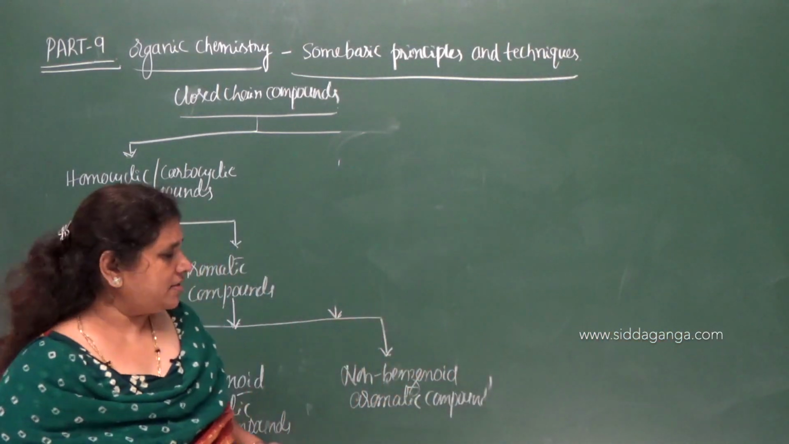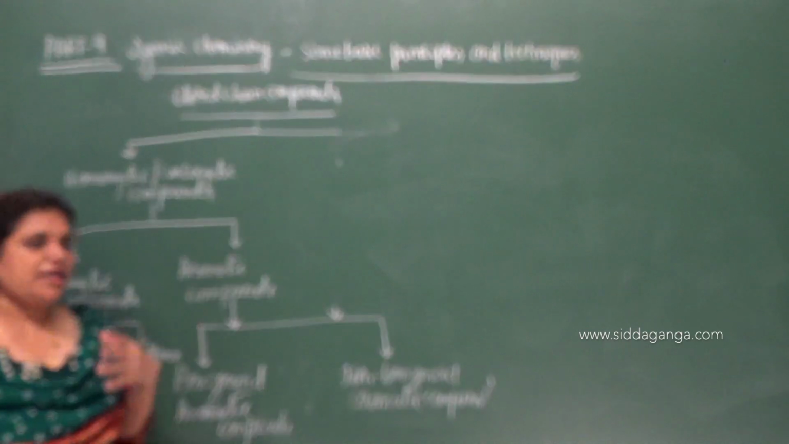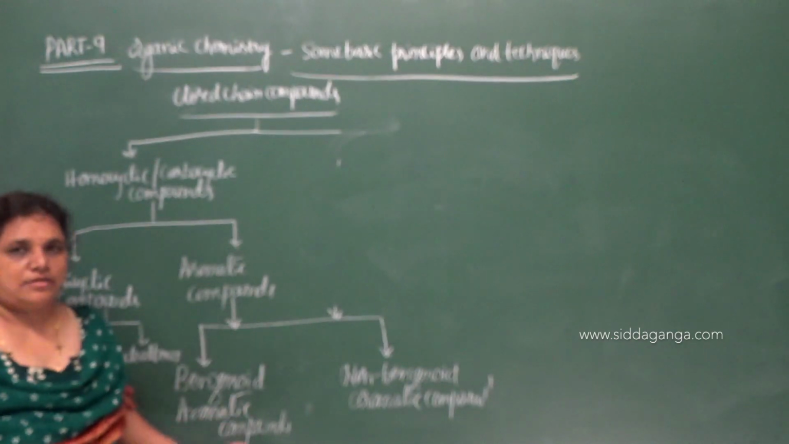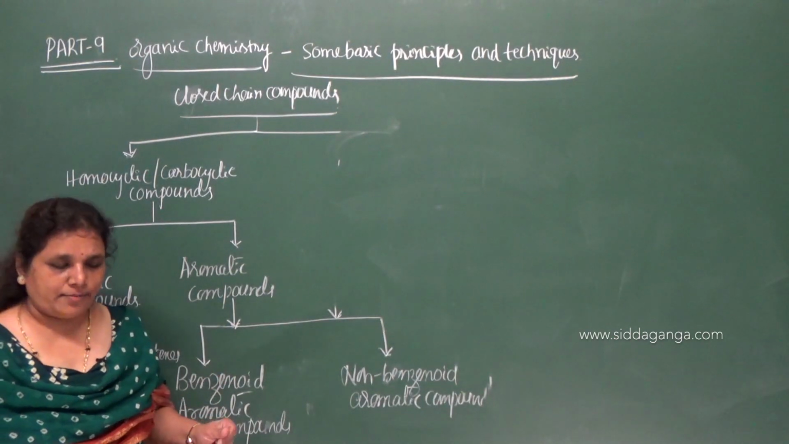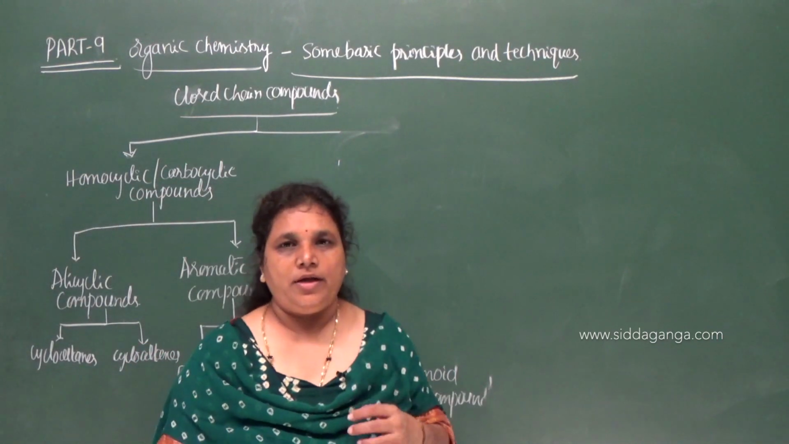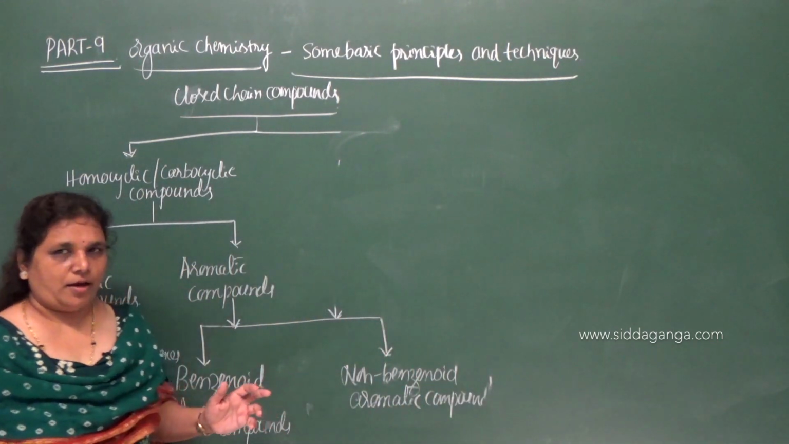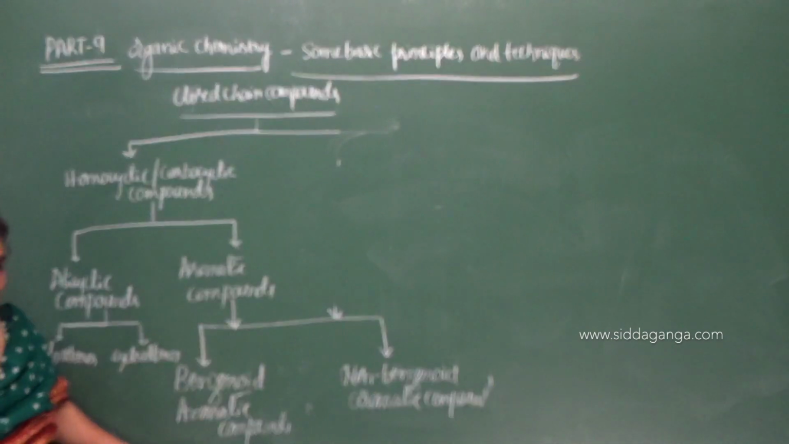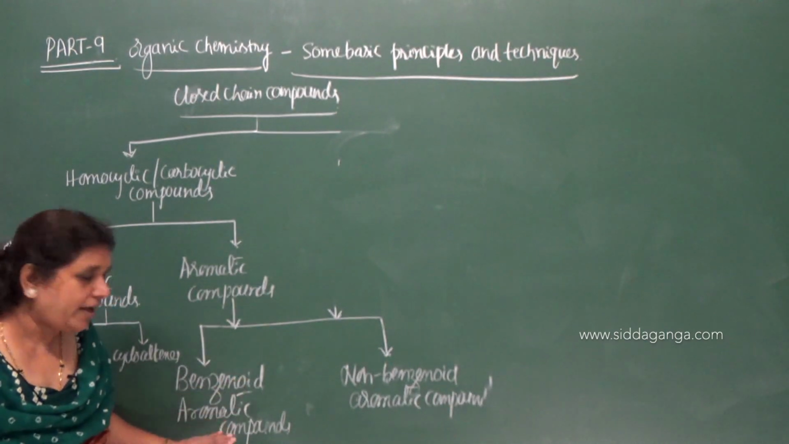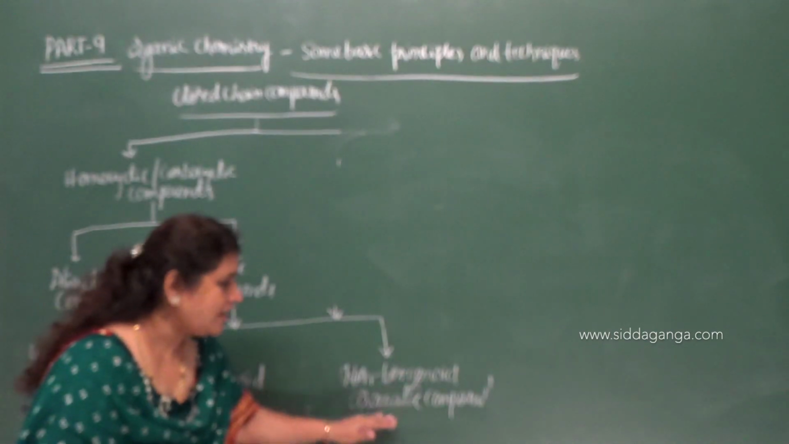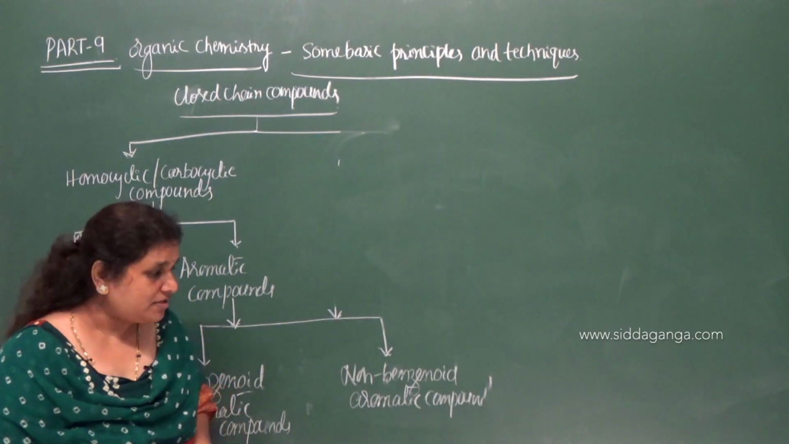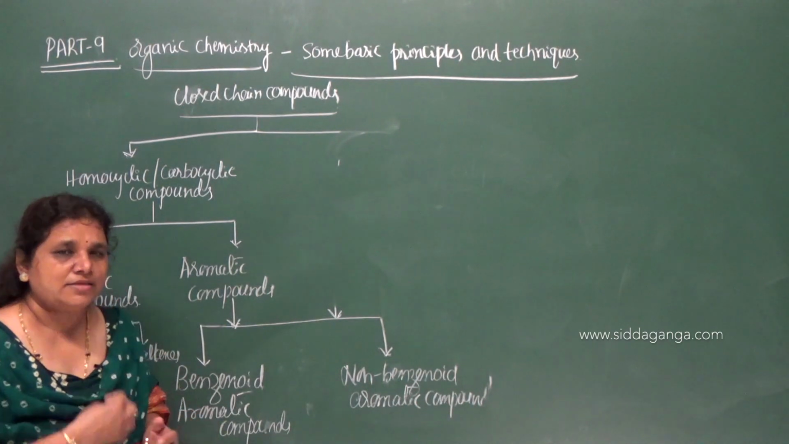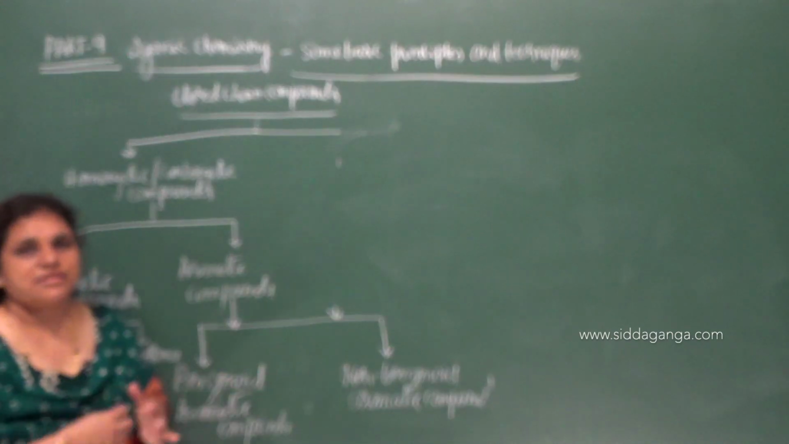So, if I ask a question like give an example for aromatic compound, definitely you are going to give benzene. Benzene is an aromatic compound. Secondly, you can give toluene as an example for aromatic compound. But look here, aromatic compounds are further classified into benzenoid aromatic and non-benzenoid aromatic compounds. Means the compounds which are aromatic may contain a benzene ring, may not contain a benzene ring.